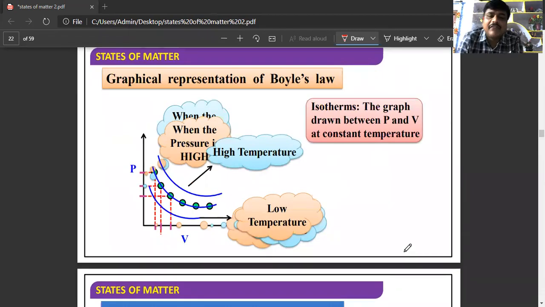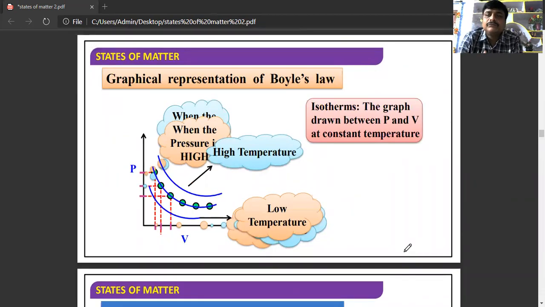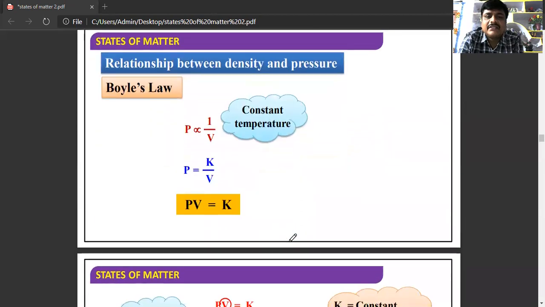If you see the graphical representation of Boyle's law, what are isotherms? The graphs that are drawn between pressure and volume at a constant temperature. So these are the graphs. See here, at a higher temperature these graphs are obtained, and at lower temperature these graphs are obtained. So that is about Boyle's law.